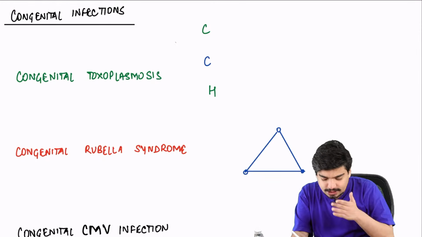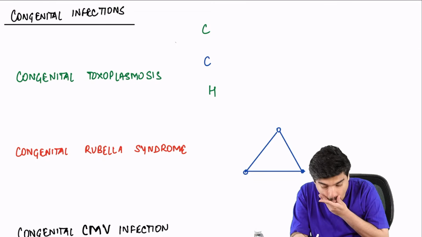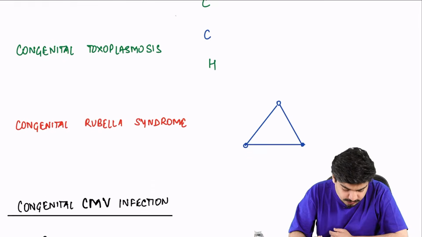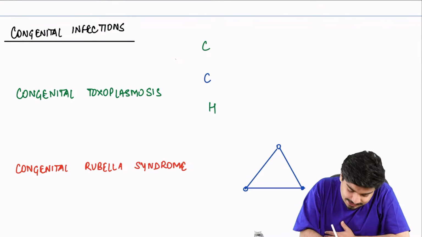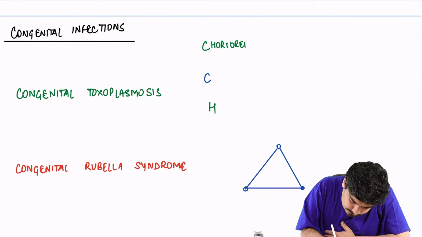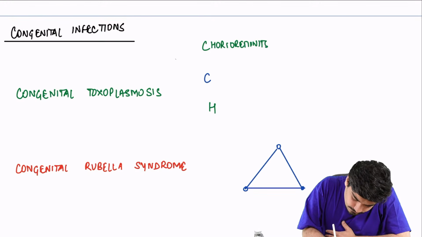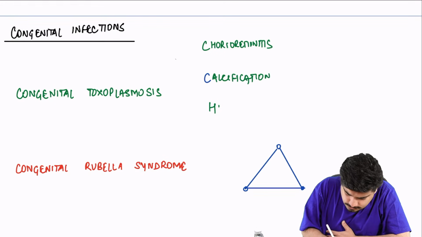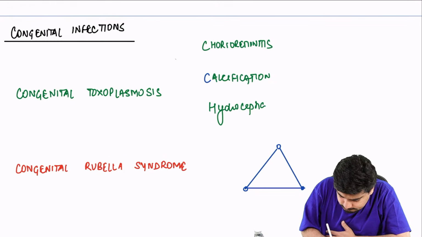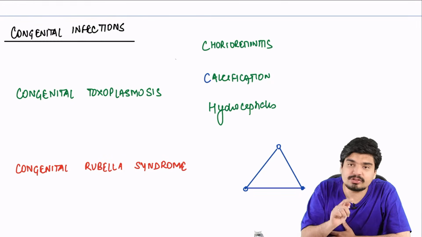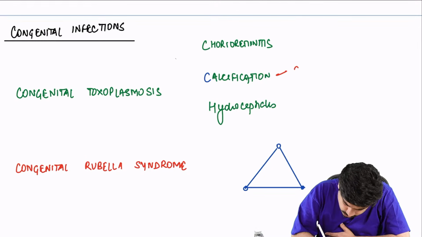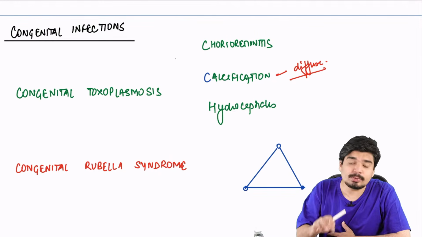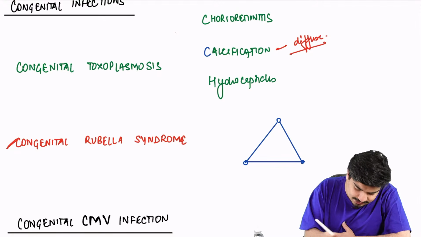Now we are going to discuss some important congenital infections. First, congenital toxoplasmosis. This is characterized by chorioretinitis, calcifications, and hydrocephalus. Remember, the calcifications in toxoplasmosis are diffuse calcifications.